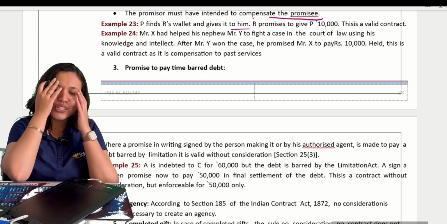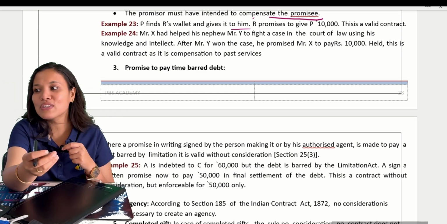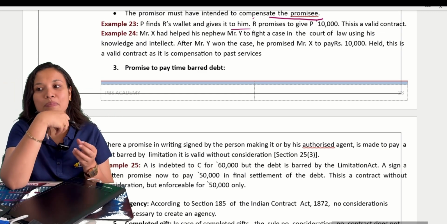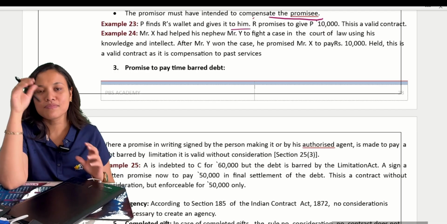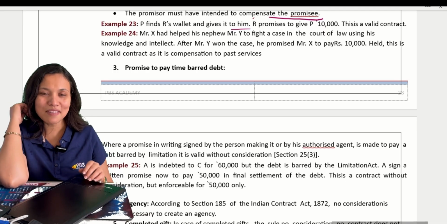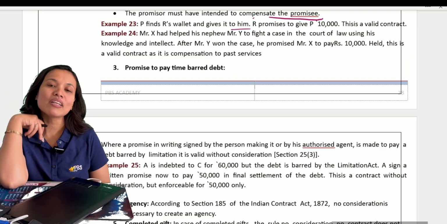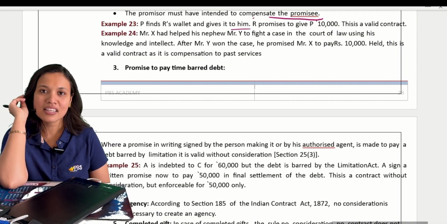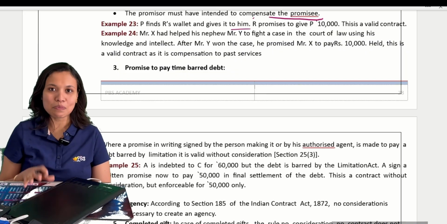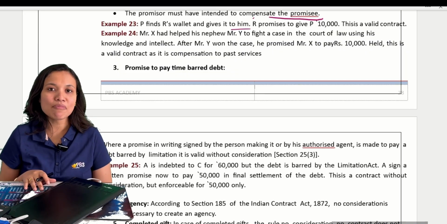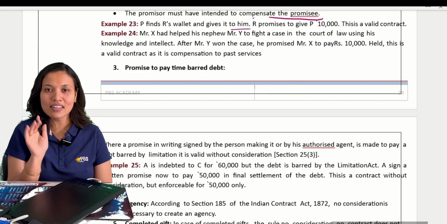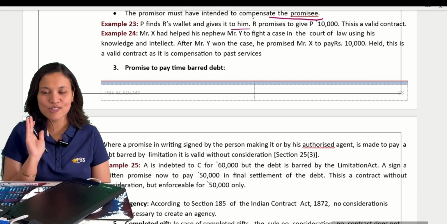Now, because he was so happy, he promised to give me 1,000 rupees out of that money. Tell me, is it a valid contract? He promised that he will give me 1,000 rupees. Now, if he does not give me the 1,000 rupees, later saying he will give it tomorrow, because he was so happy.